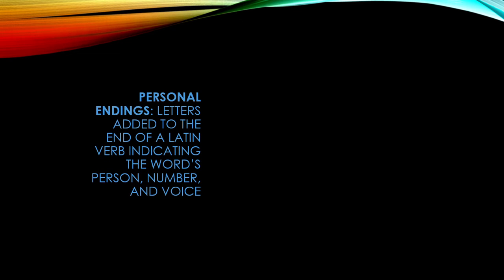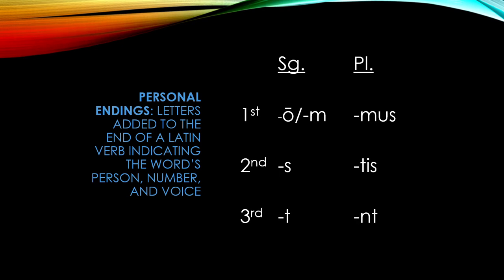In Latin, the person, number, and voice of a verb is indicated by its personal endings. All of the endings for the next few weeks will be in the active voice. The first person singular ending is a long O or an M. The second person singular ending is S. The third person singular ending is T. The first person plural personal ending is mus. The second person plural personal ending is tis. And the third person plural personal ending is nt. Basically, you just need to memorize this.